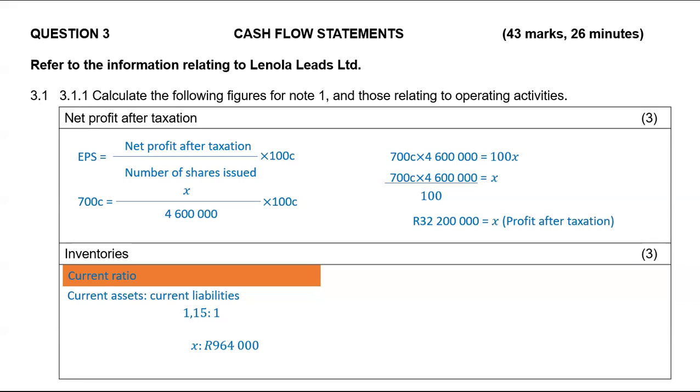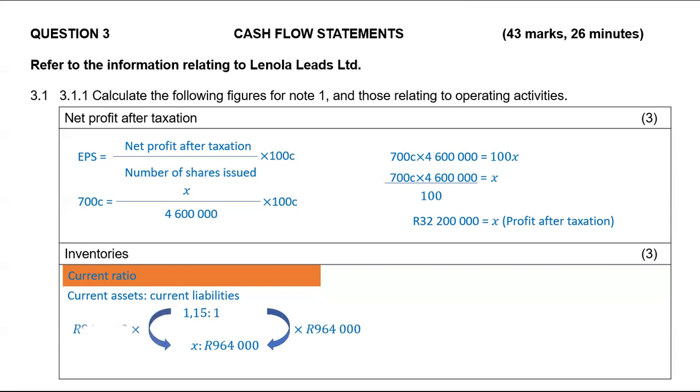But the thing is, guys, solving for X in accounting, it's actually grade 8 and 9 maths. So even if you're doing maths late, you should know those basics. Okay. So here I'm just going to use the grade 8 math. For me to move from 1 to 964, I multiplied by 964,000. So for me to get X, I'm going to do the same thing on the first part of the ratio.